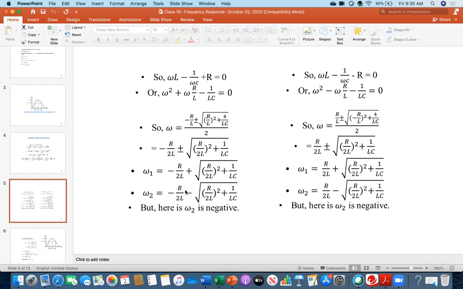So this cannot be the solution, right? But this will be positive. Everybody see, this is minus r over 12. But then inside the square root, r over 12 squared, the same number is here, plus there is something, 1 over LC. Therefore, after taking the square root, this will still be positive. I mean, this will be larger than this one. So ultimately, your omega 1 will be positive. So we can say this is one solution. Could you follow me what I am saying?